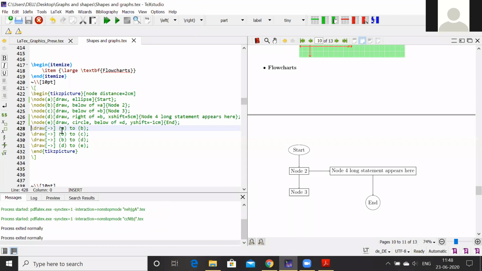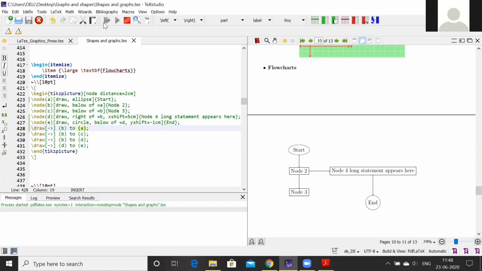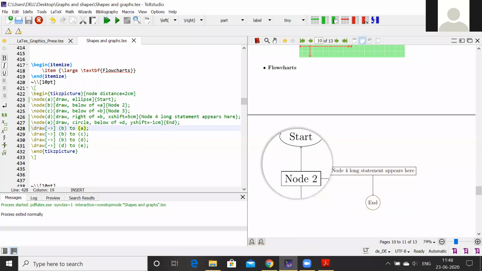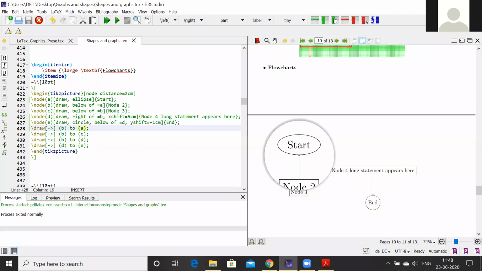These are also direction specific. I mean, if you write here B to A, it will give you the arrow from B to A, not A to B. Look at here. So we have to be careful from where to where each node is going. You see here, the arrow is from node 2 to start. So in this way, we have to be very careful in which direction our flowchart is going.